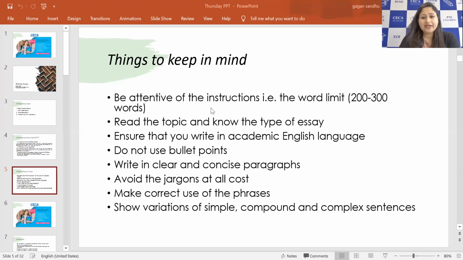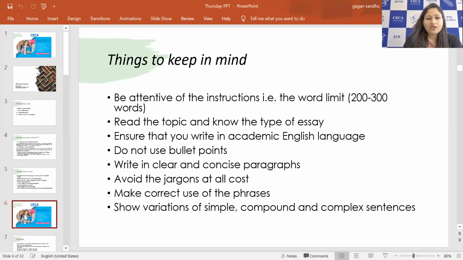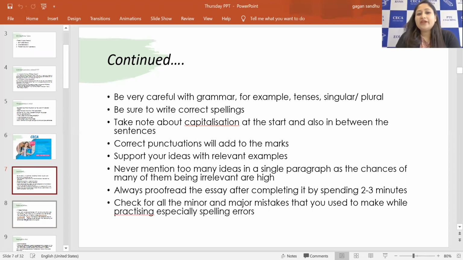Make correct use of phrases. If you're adding a phrase, it should be formal enough for the essay, and it must be relevant to the situation you are discussing, right? So correct use. Variation, as I told you: simple, compound, complex. So there are three categories of sentences you will be using. It should not be that you use all complex sentences, because with complex sentences you're prone to more mistakes if you don't know the structure well. Simple and compound, yes, you can just follow the three mixed structures of sentences, and that will help you go through easily.